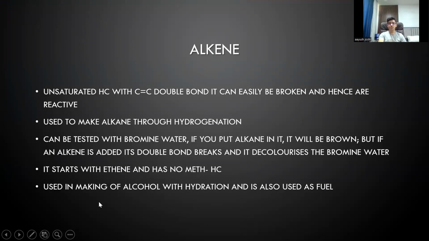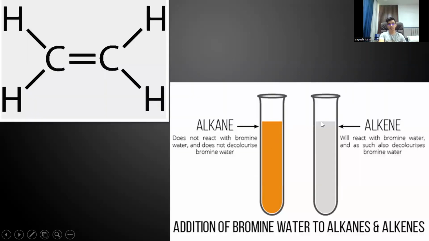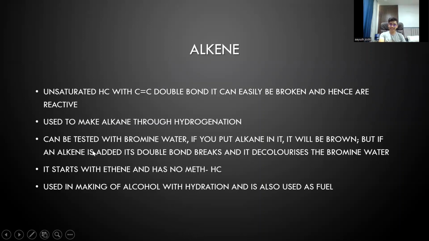You can test whether a substance is alkene or alkane by adding bromine water. It is a test for saturation, to be honest, because if you add bromine water to any unsaturated compound, it will decolorize it because the bromine reacts with it. So it will not remain brown. The brown color is because of the presence of bromine. But if bromine reacts with an alkene, it decolorizes it, making it colorless, like here. So an alkane will make the bromine water remain brown, but an alkene will change its color. So if you react ethene with the bromine water, it will form dibromoethane and it will change color.